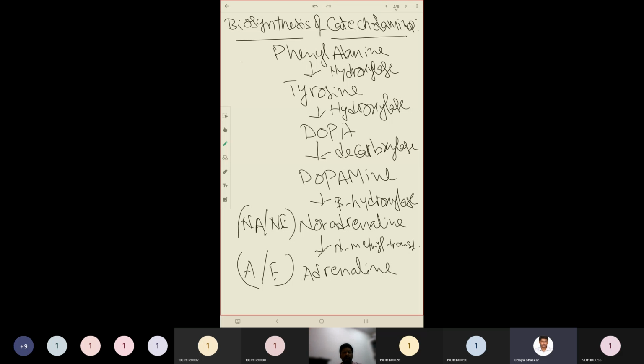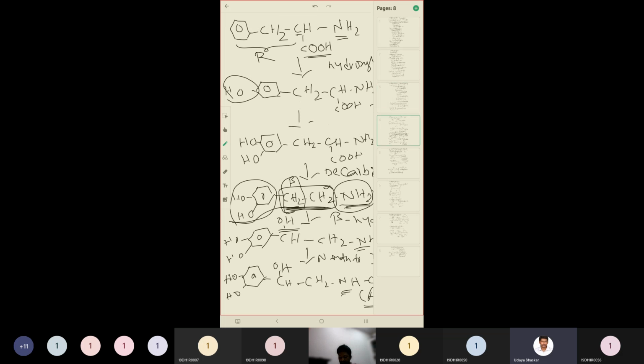That will convert dopamine into noradrenaline. Noradrenaline will be acted upon by the enzyme N-methyl transferase, which attaches a methyl group to the amino group. That will finally give us adrenaline. So dopamine, noradrenaline, and adrenaline are the examples of endogenous catecholamines.